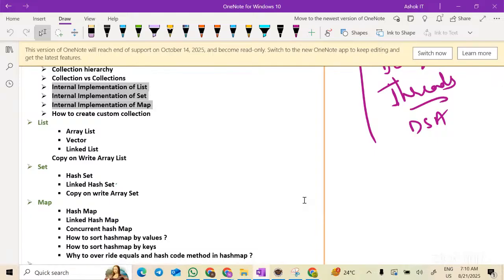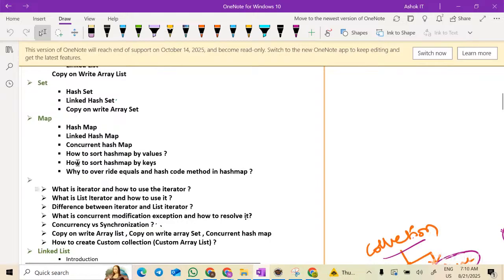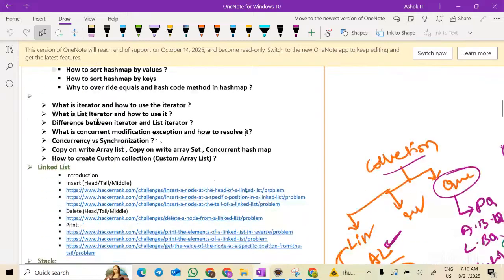How does map work internally? Where does the array list store the data internally, and how to create a custom collection? If I'm asked to create a custom array list, how do I do it? We also looked at copy on write array list, copy on write array set, concurrent hash map, sorting array list, hash map, hash set, everything, and iterator, list iterator, concurrent modification, and how to resolve it.